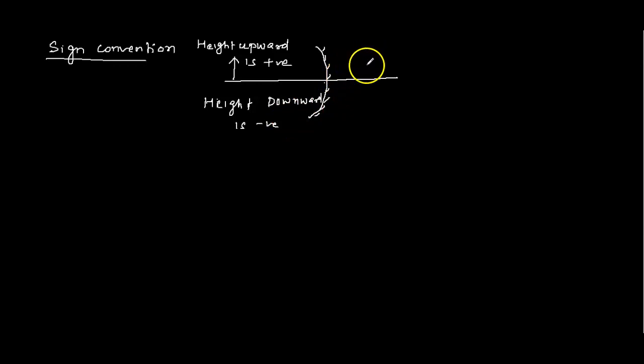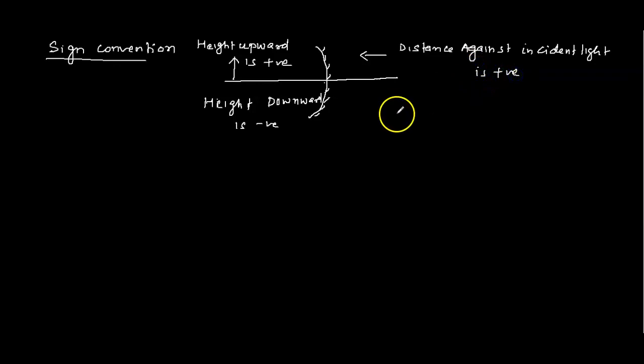Now distance, this side: distance against the incident light is positive, and if you go along the incident light, that will be negative. Distance along the incident light is negative.